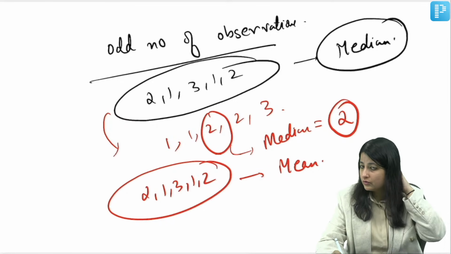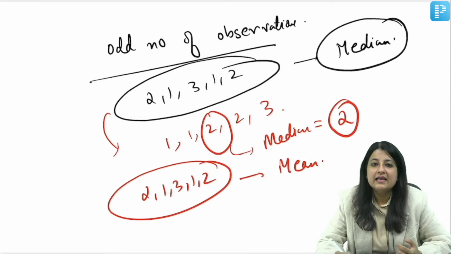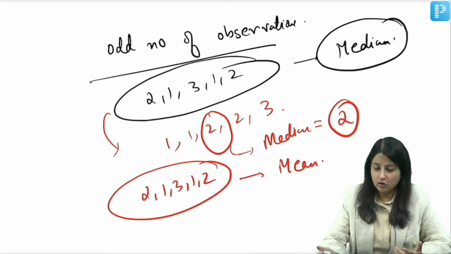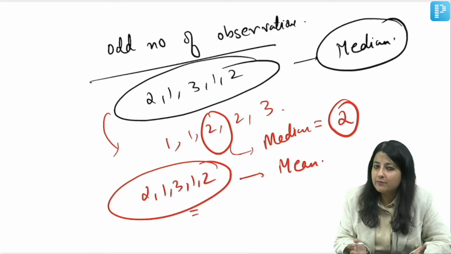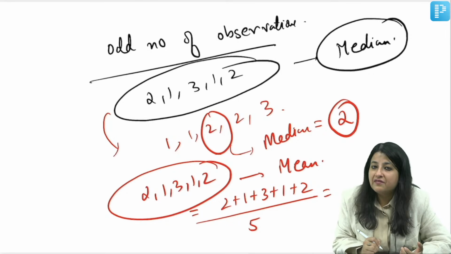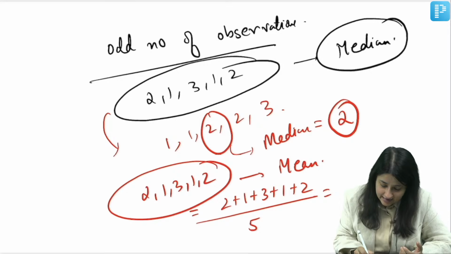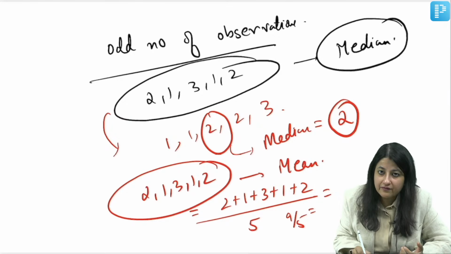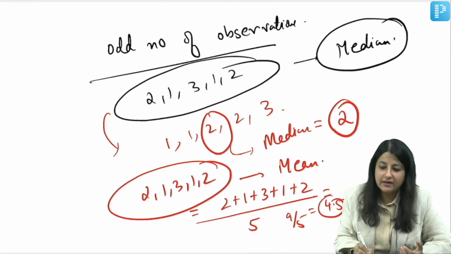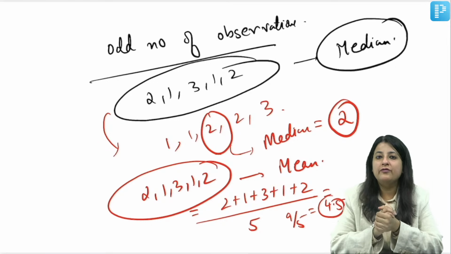Now you all know how we calculate the mean. The mean is equal to the sum of all observations divided by the total number of observations. So what will you do? 2 plus 1 plus 3 plus 1 plus 2, divided by the total number, that is 5. So what is it going to come? 3, 4, 5, 6, 7, 8, 9. Very good. 9 upon 5, which will be equal to 4.5. Clear? Okay, mean. Now, can you also tell me the mode for this data set?